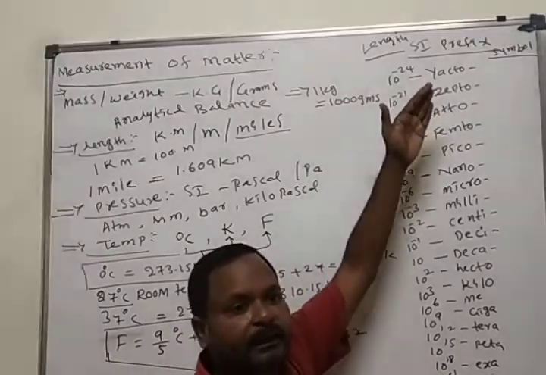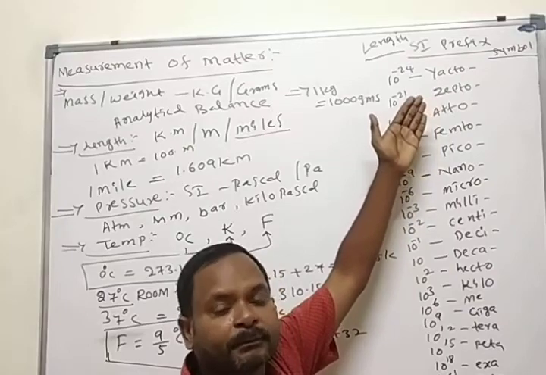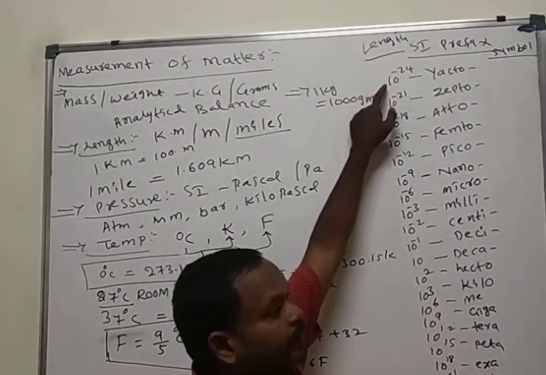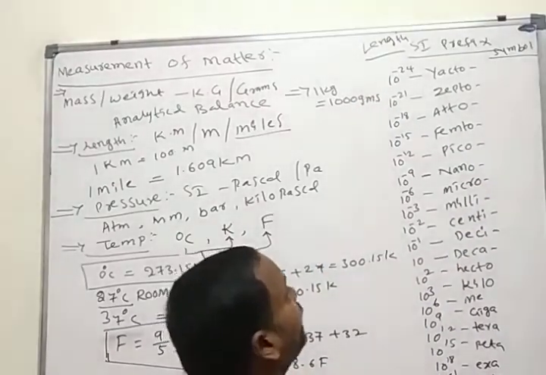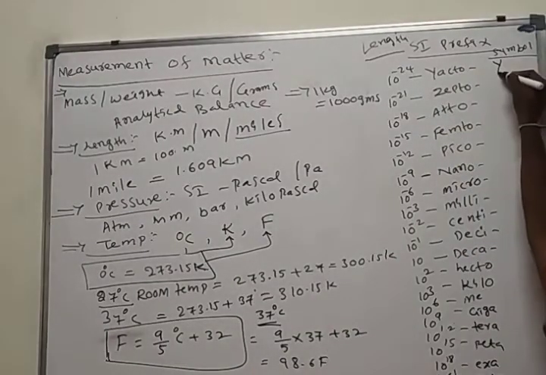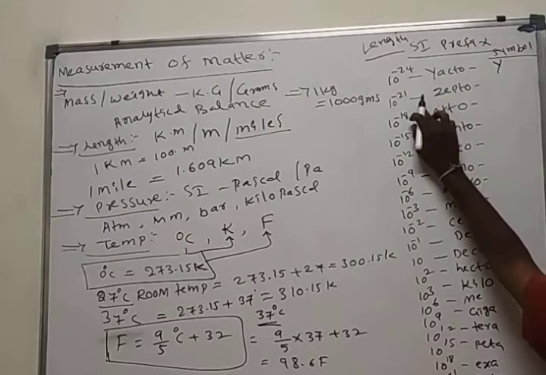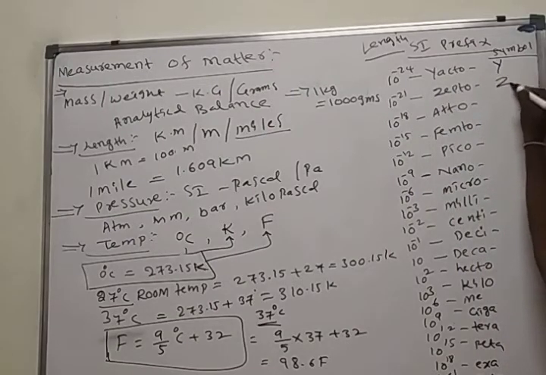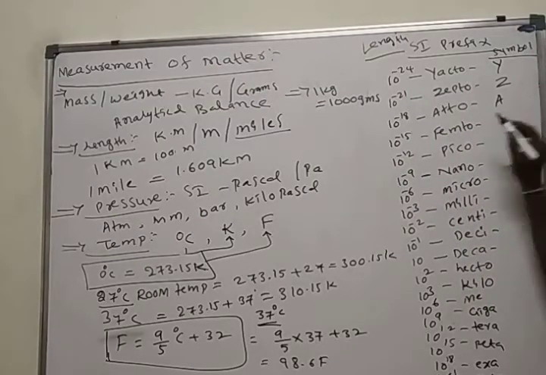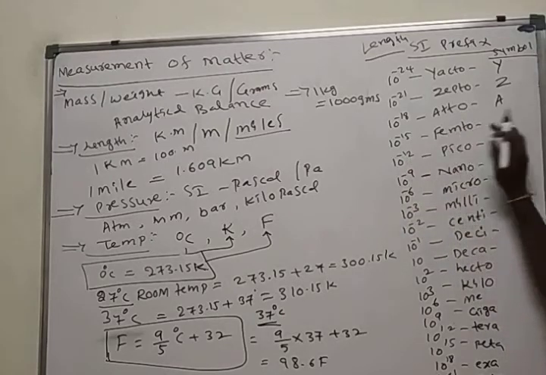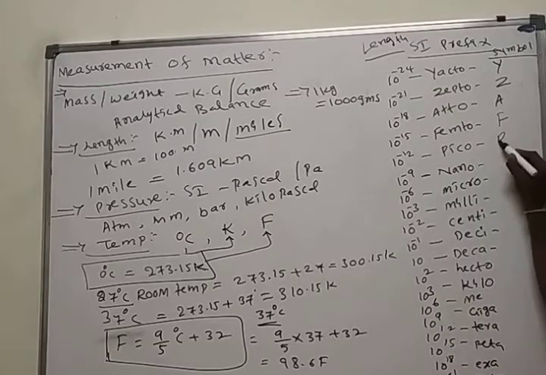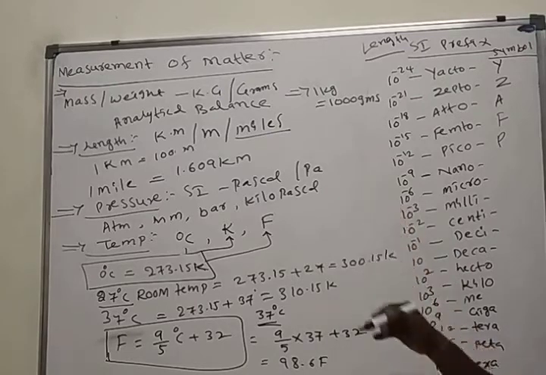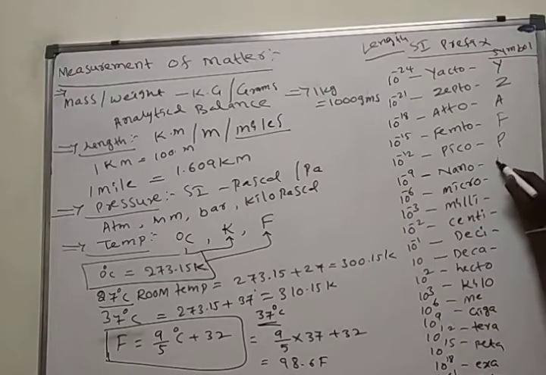Length. Here we have some SI prefixes. 10 to the power of minus 24 we call yocto, symbol y. 10 to the power of minus 21 we call zepto, z. 10 to the power of minus 18 is atto, indicated with a. 10 to the power of minus 15 is femto, f. 10 to the power of minus 12 is pico. 10 to the power of minus 9 is nano, indicated with n.